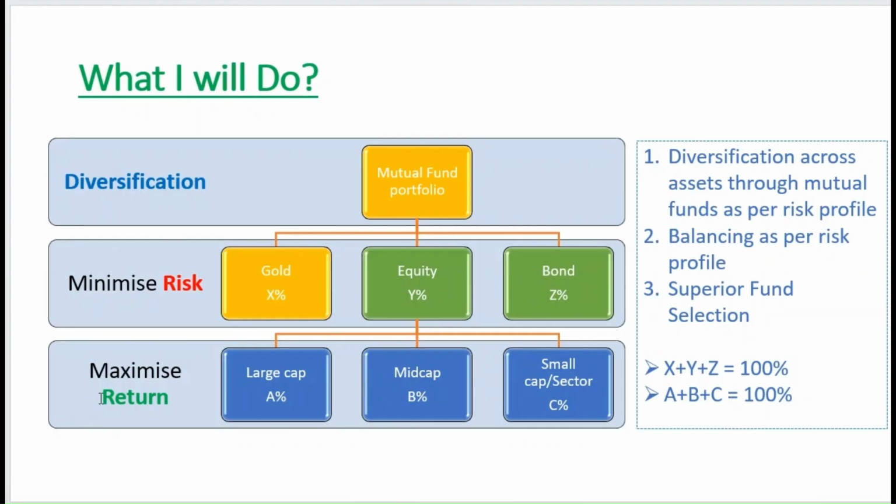Next, in the second tier we try to increase the return. So what we do is we diversify across the market cap. So large cap, mid cap, and small cap. So this is what is mentioned here. So diversification on a two tier model will be followed. Balancing means when the market goes up, our risk profile may change. So we need to balance it. That frequency maybe once in a year or once in 6 months.